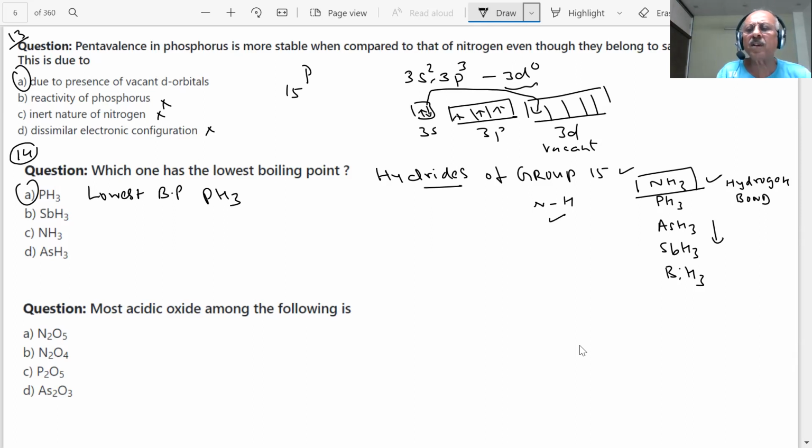And they have asked many times the order of these boiling points. So we should be careful and check the tables in the book. One question is coming on hydrides of group 15 always, because there are many questions possible from this. Okay, hydrides of group 15, I'm saying. Next question is coming.